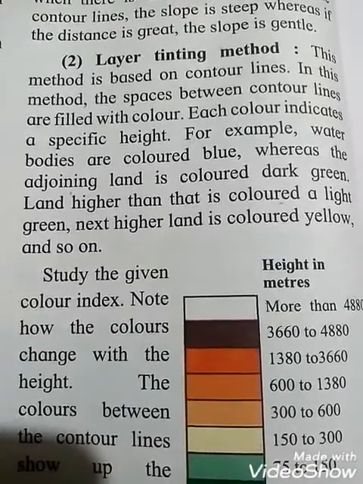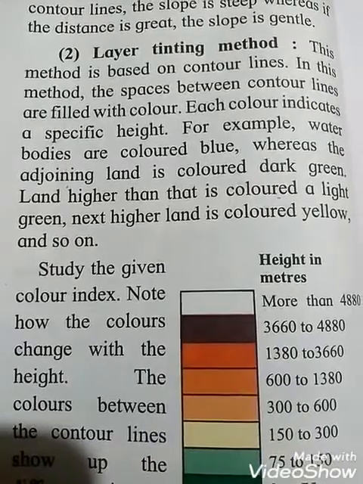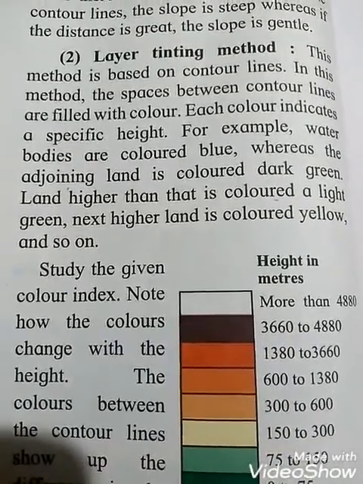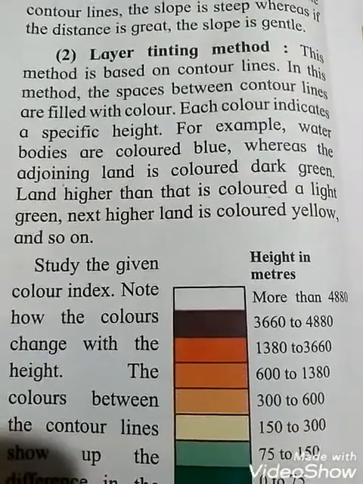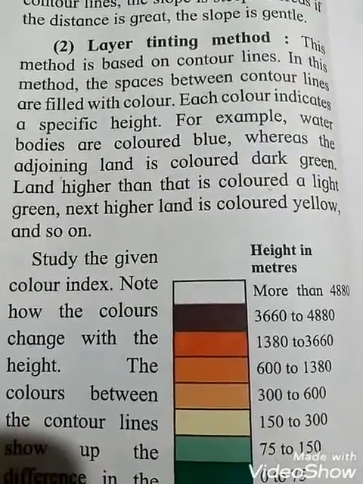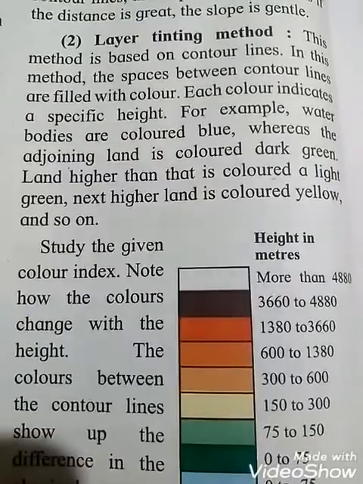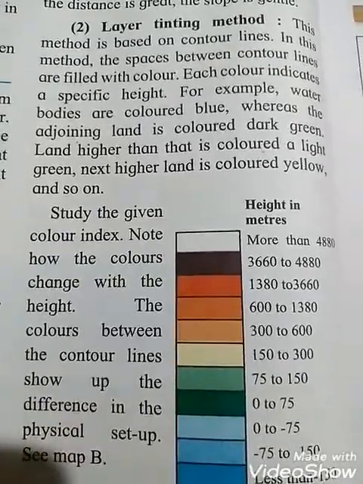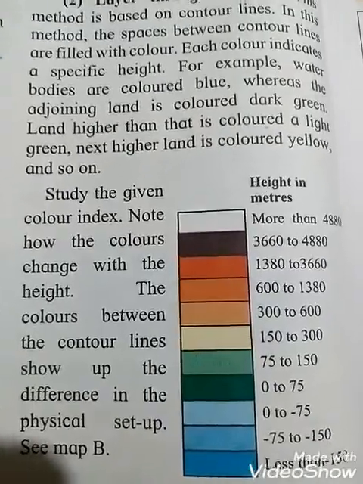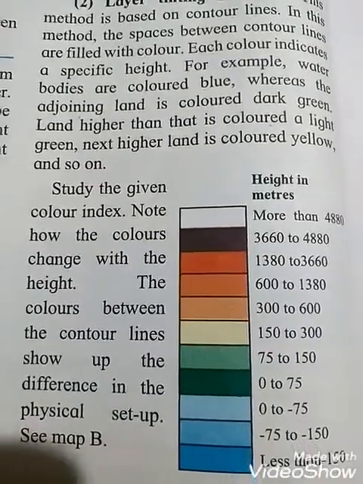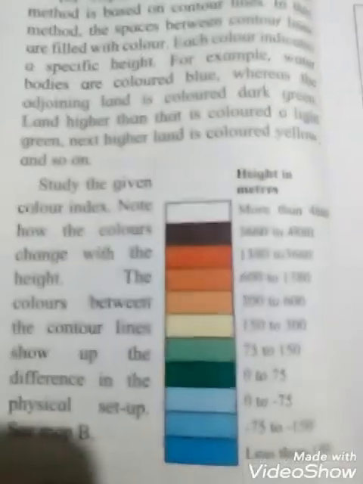So what is very important in this method? The space between contour lines is filled with color. Each color indicates a specific height. It is not the same. For example, water bodies are colored blue, whereas the adjoining land is colored dark green. Land higher than that is colored light green, and the next higher land is colored yellow, and so on.